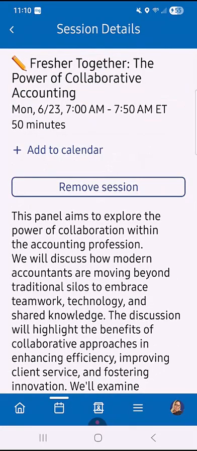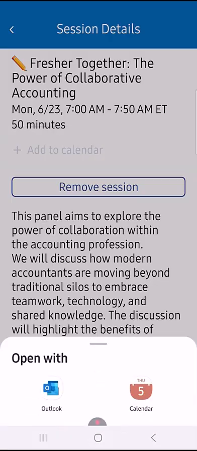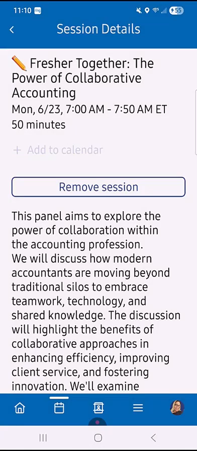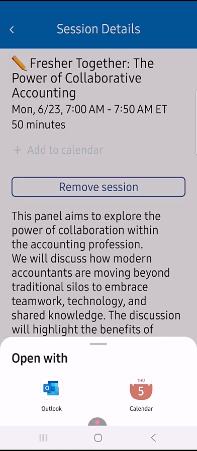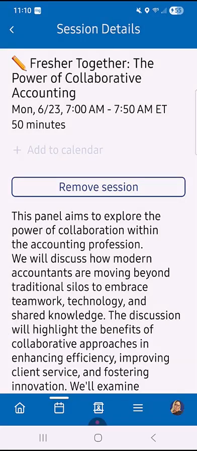And here's the coolest part. You can add it to your calendar, which means it's going to automatically add to your calendar based on which calendar you use. I use Google Calendar, so I'm going to add it in there.